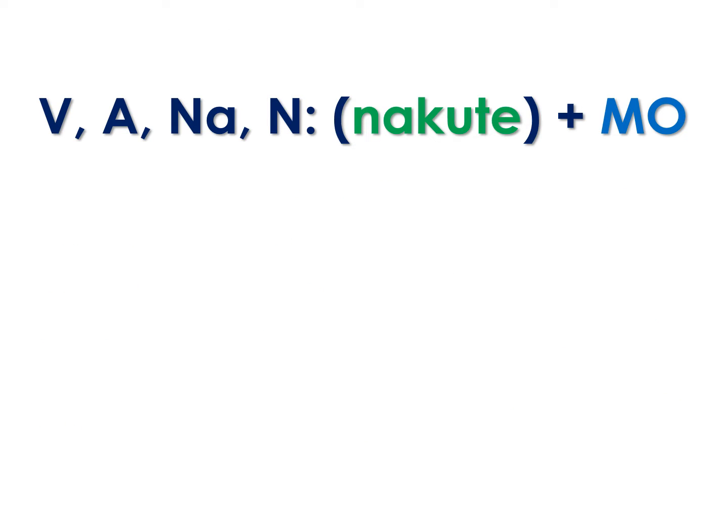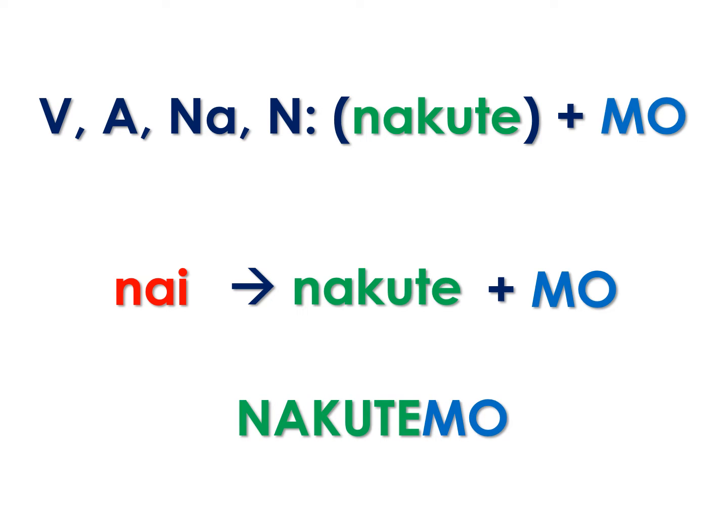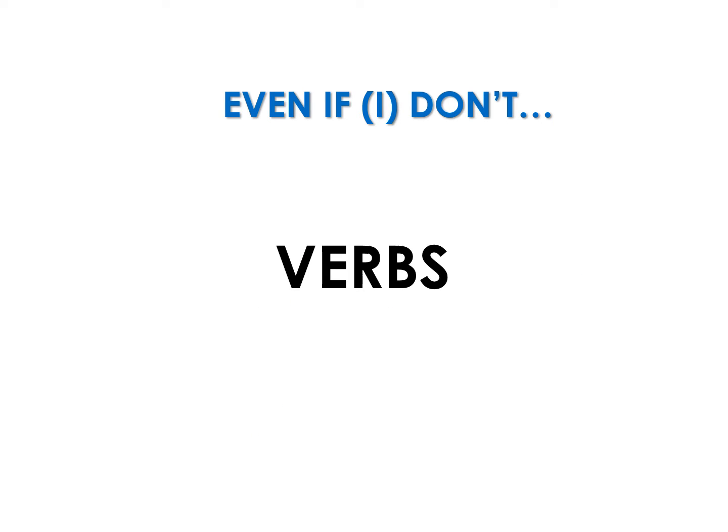Now, where does nakute come from? It comes from the negative conjugation of the verb, adjective, and noun. In general, that nai changes to nakute, which is the negative te form, and we tack on the particle mo to form nakutemo. We will tackle each case separately. Let's start with verbs. Nakutemo.